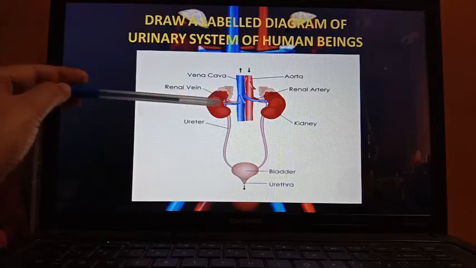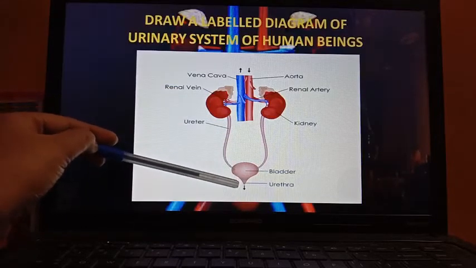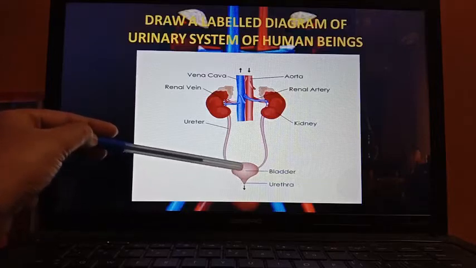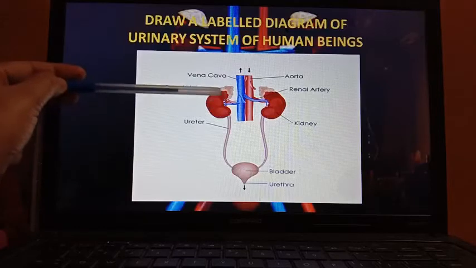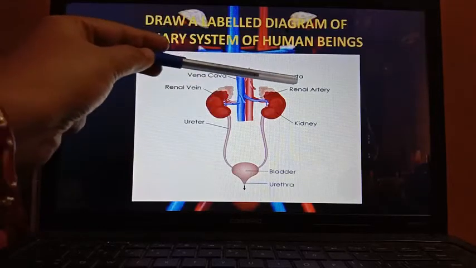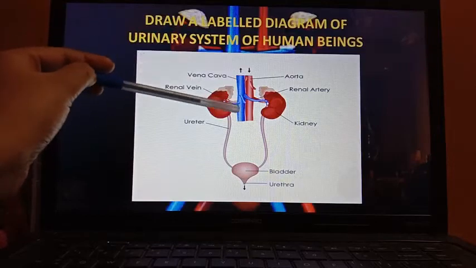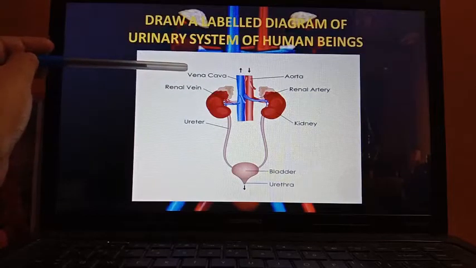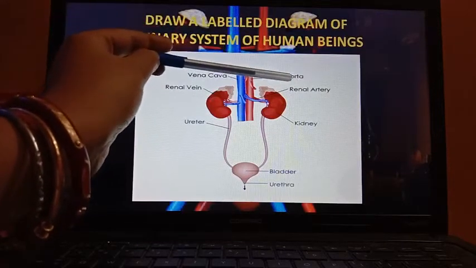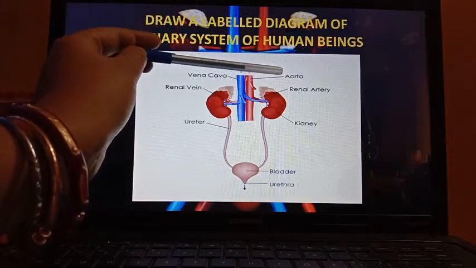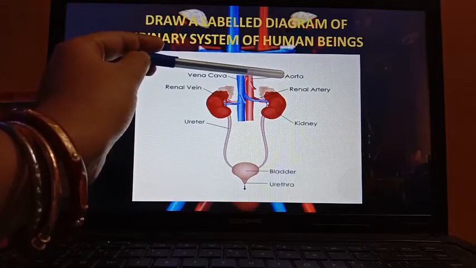So pair of kidneys, pair of ureters, urinary bladder and urethra. These are the main parts of the urinary system. Now here you can see 4 vein arteries are there. This blue colored part is known as vena cava, and this red colored blood vessel is known as aorta. Aorta actually is the main artery in our body.